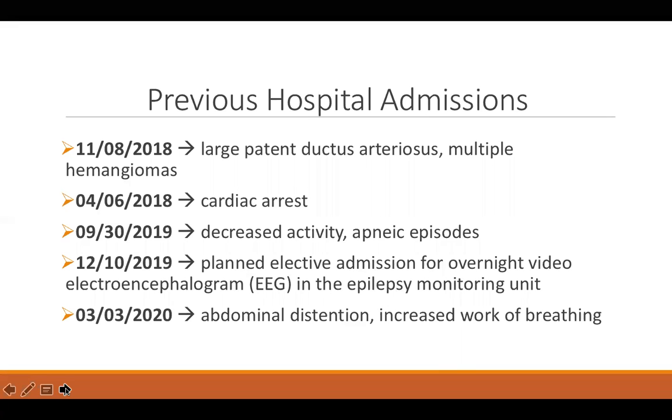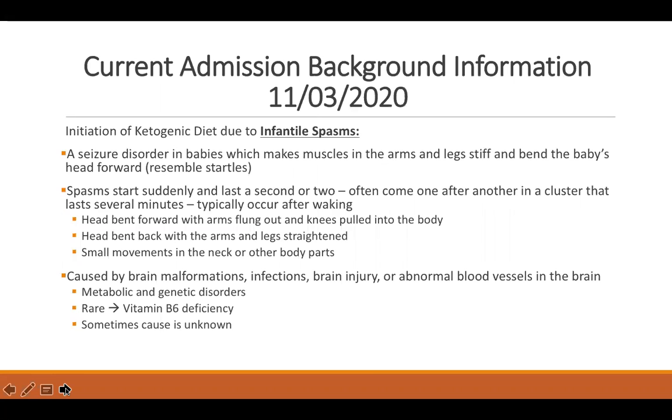To add to background information, I included his previous admission history ranging all the way back to 2018 to provide a better understanding of the patient's ongoing health matters. For his current admission on November 3rd, JP was admitted to start ketogenic diet therapy to possibly assist and better control his infantile spasms. Infantile spasms is defined as a seizure disorder in babies which makes muscles in the arms and legs stiff and the head bend forward.